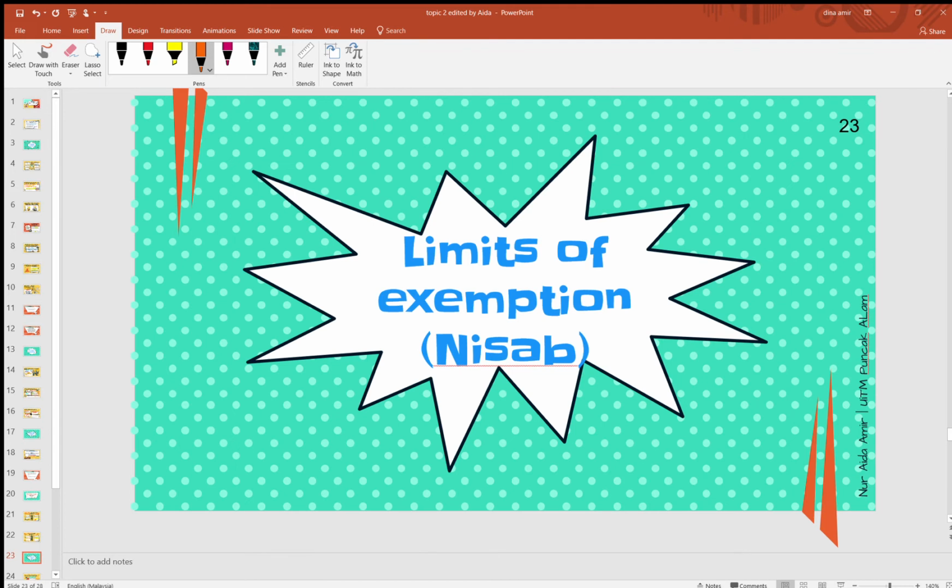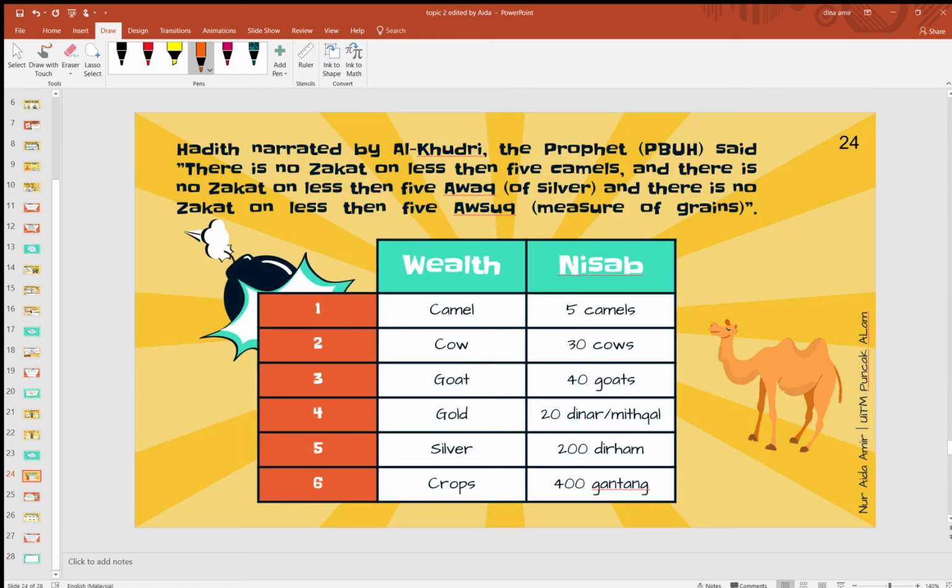Next is limits or exemption. Okay, next we talk about nisab pula. So, nisab tu apa? You all dah faham tadi the meaning, the general meaning of nisab kan? So let's see. Okay, hadis narrated by Qudri, the Prophet PBUH said there is no zakat on less than 5 camels. Nampak tak ayat ni? No zakat is less than 5 camels. And there is no zakat on less than 5 awaq, which is silver, and there is no zakat on less than 5 awsuq, which is measure of grains.